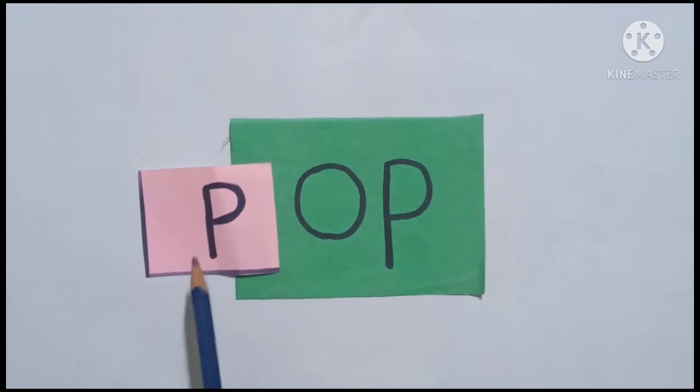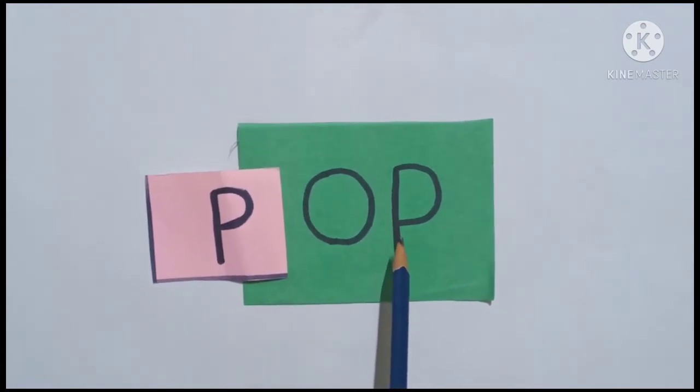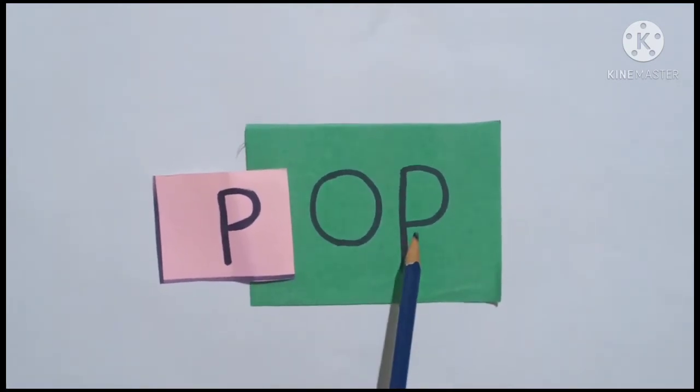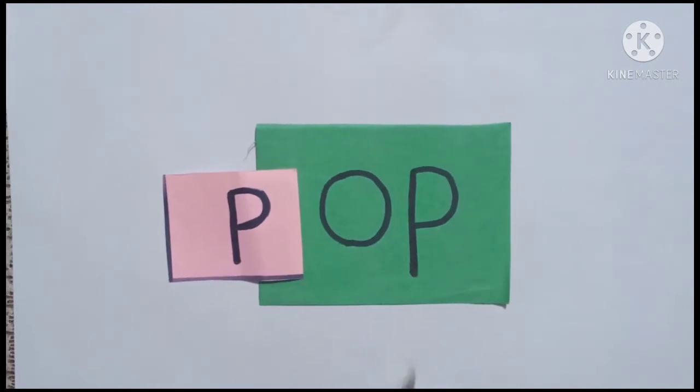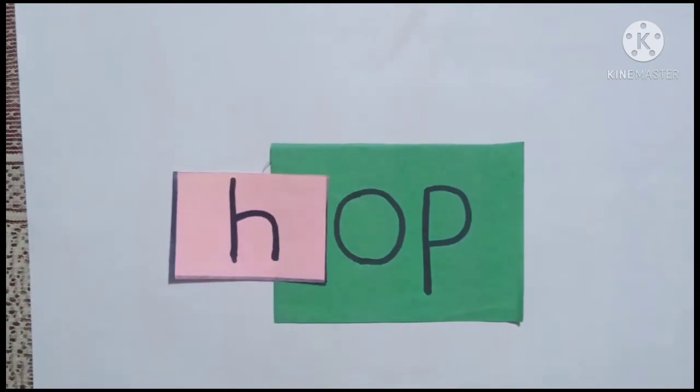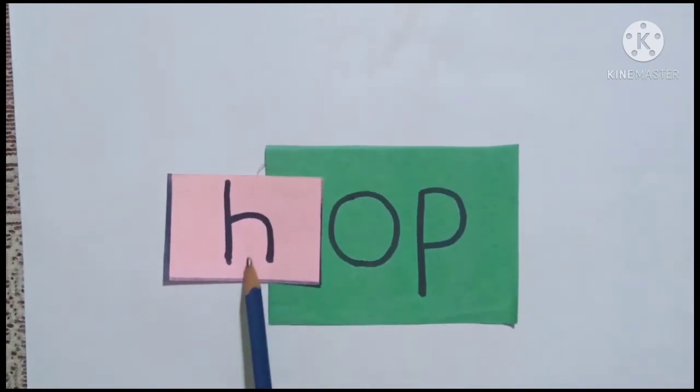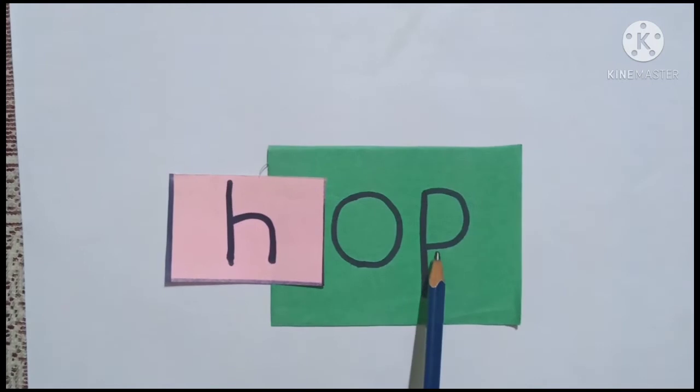If I add letter P here, what is the phonic sound of letter P? P. P-O-P, pop. If I add one more letter H here, what does it become? H-O-P, hop.